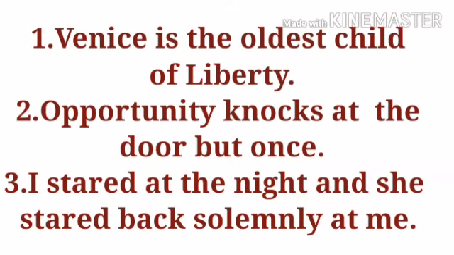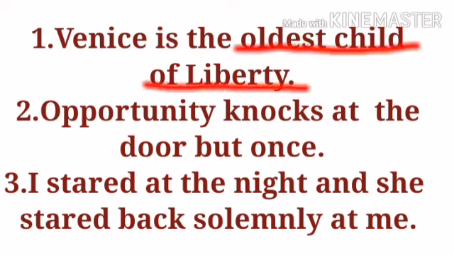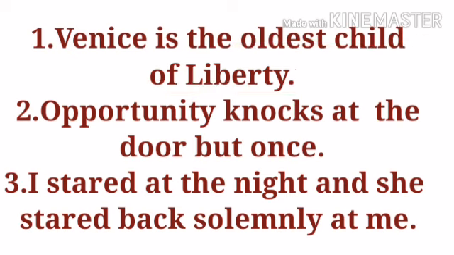Now dear students, let's check out these examples. Venice is the oldest child of liberty. Here, Venice is considered as a child. Is Venice a child or a human being? So here, Venice is personified as a child. We call this technique personification.